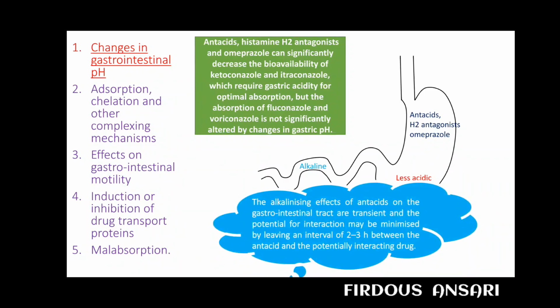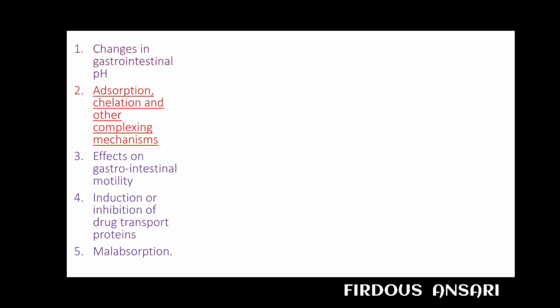Lastly, we can say the alkalizing effects of antacid on the gastrointestinal tract are transient, and the potential for interaction may be minimized by leaving an interval of 2 to 3 hours between the antacid and the potentially interacting drugs. So by this we can inhibit such kind of drug interaction.